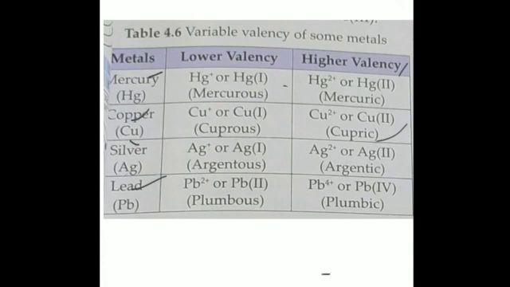Argentum is the Latin name for silver, symbol Ag. So this is argentous and argentic, and the Roman numerals I and II are also given. Similarly, plumbous and plumbic, with valencies of 2 and 4, are given. So you have to learn them properly. Is it clear? Then in tin, I had told you how it is represented. It is by 2 and 4, that is stannous and stannic.